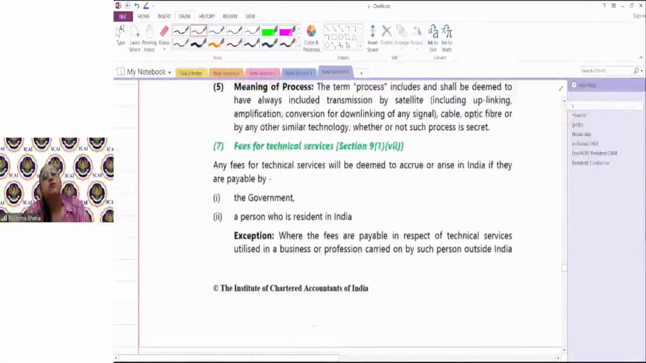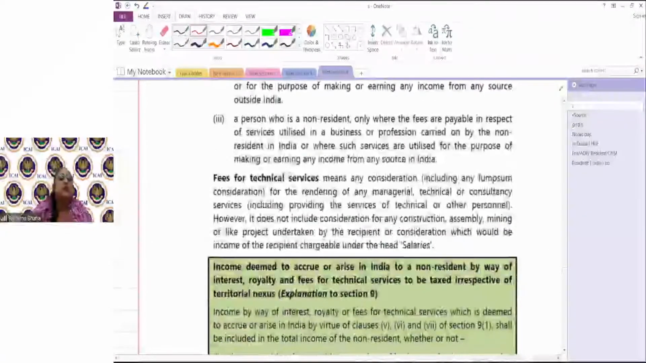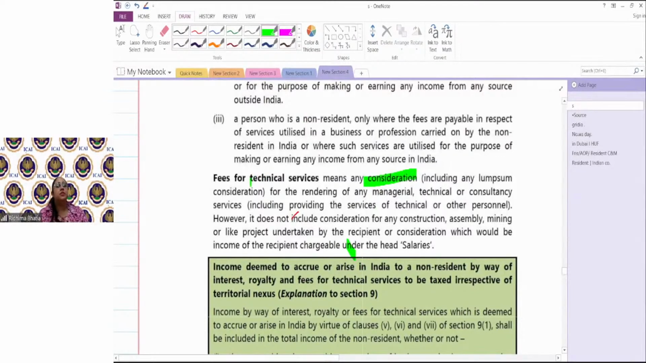So another is called fee for technical services. Now, what is fee for technical services? Student, fee for technical services is as defined under section 9, subsection 1, clause 7. It is simple. It is a consideration. एक fee क्या होता है? Consideration होता है. Technical services provide कर रहे हो.